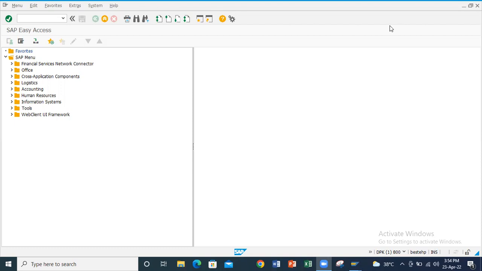So the outline agreement has two types. The first one is a contract and the second is a scheduling agreement. The first one, that is contract: a contract is a long-term agreement between a vendor and an ordering party over a predefined material or services over a certain framework or time. It has two types, that is quantity contract and value contract.